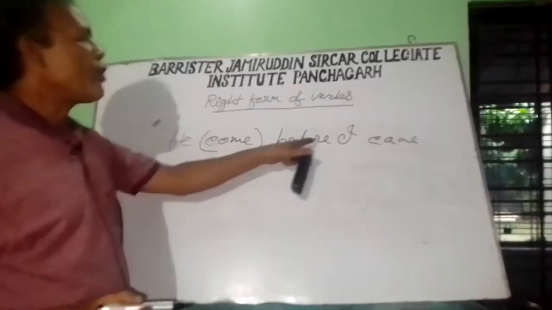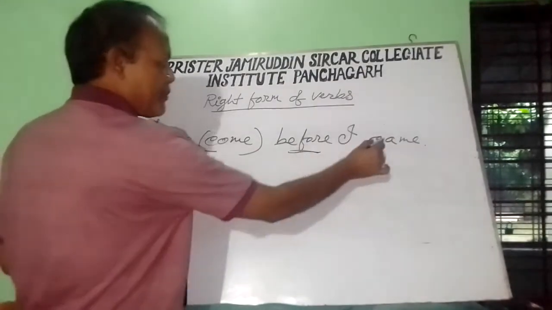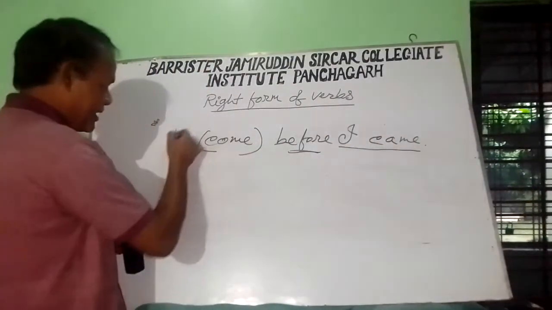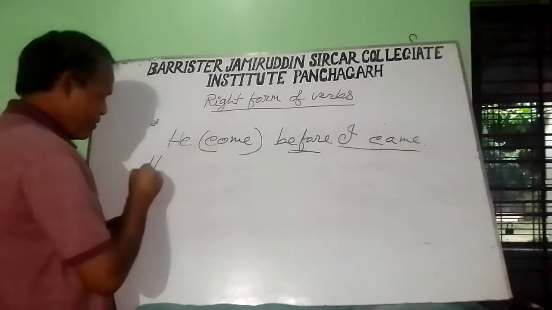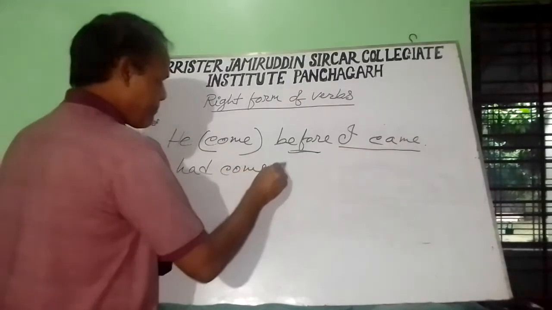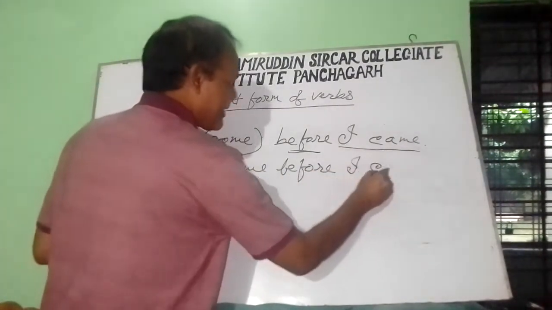He come before I came. So before the sentence is in the past indefinite, so before the sentence will be in the past perfect. So he had come before I came.